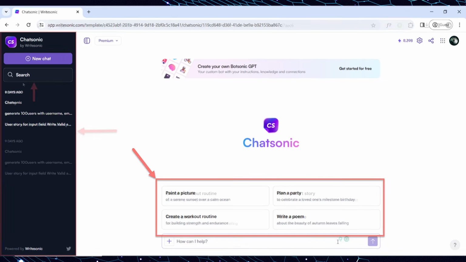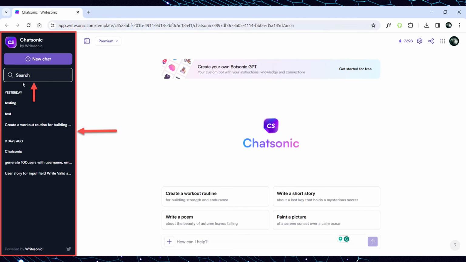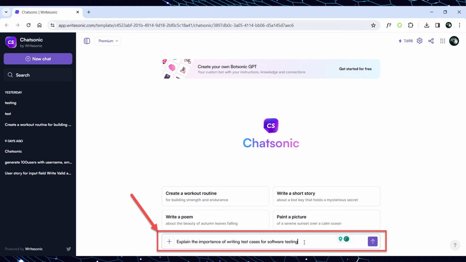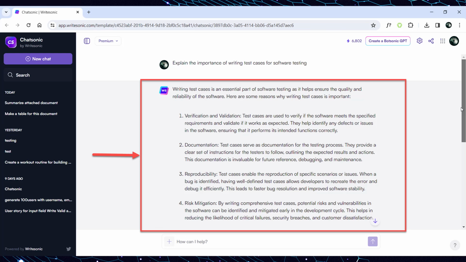On the left side of the chat screen, the History panel is displayed, where you can find the history of your chats. Inside the panel, there is also a search field that gives us the possibility to find recent chats by keywords. The user can start a conversation with the bot by providing a text prompt with clear instructions or questions to the model. For example, the user inputs the next prompt into the field: Explain the importance of writing test cases for software testing, and clicks on the Send button. ChatSonic AI responds by providing information in the chat window located at the center of the screen.